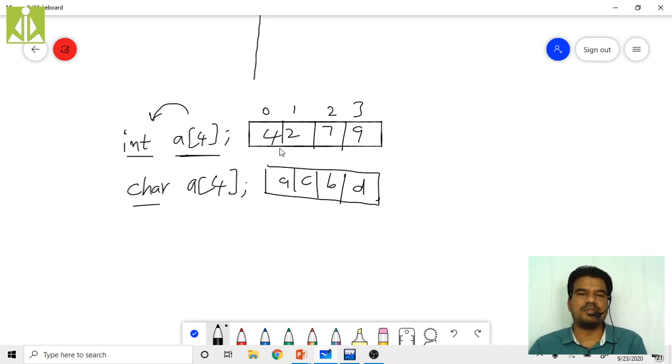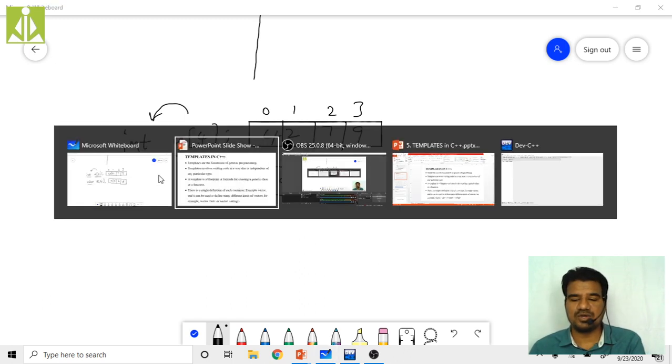They can accept integers, they can accept characters. Simply what it means is, you are not supposed to write multiple codes for accepting multiple types of data. Only one code will accept multiple types of data.